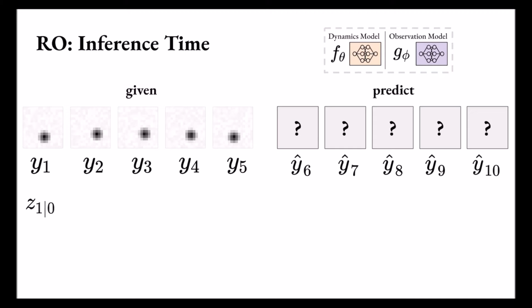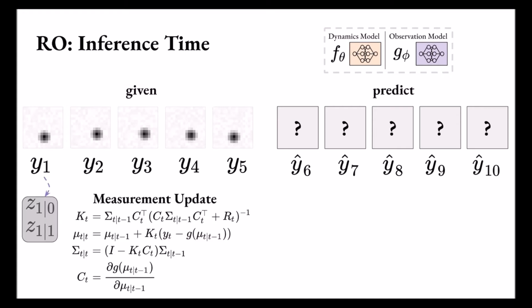We start with no input information and initialize the state distribution Z of 1 given 0. The measurement update is then applied, giving the distribution Z of 1 given 1. Note the dotted purple line, indicating the usage of the observation model. This is dotted since the observation model is not directly used to produce an observation. Rather, we use the measurement update equation to update the distribution of the latent state.